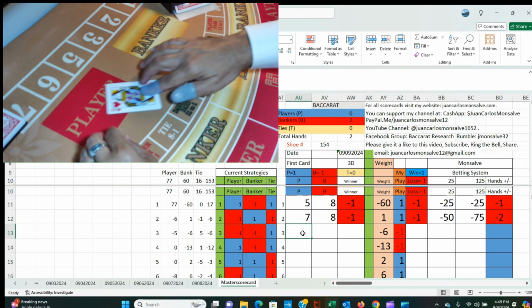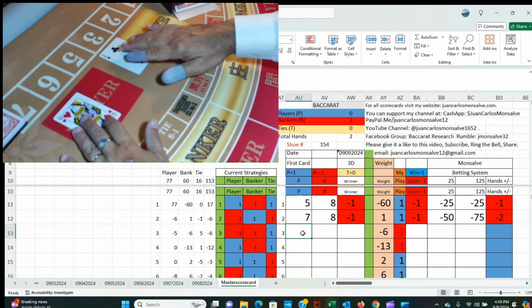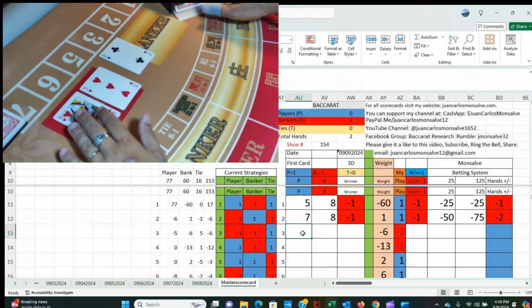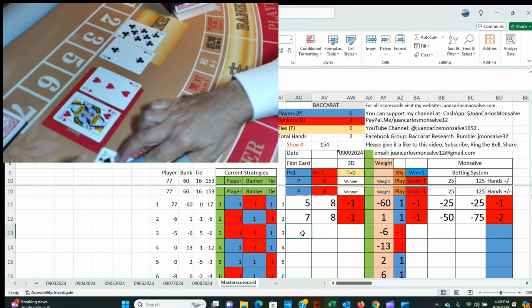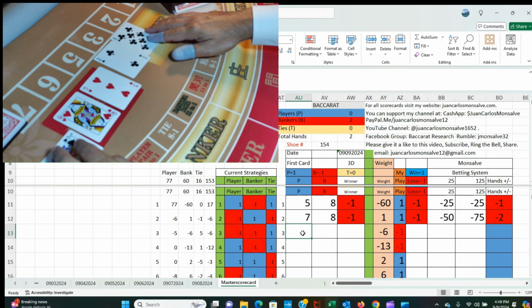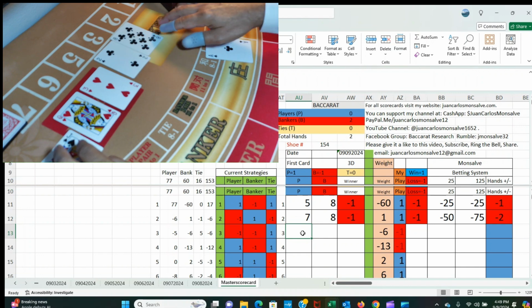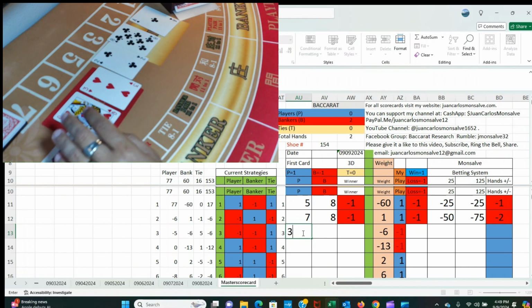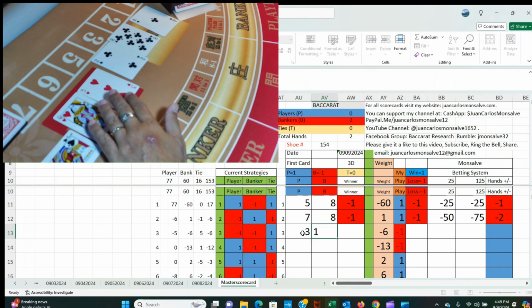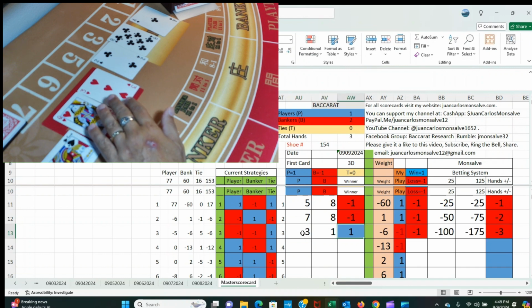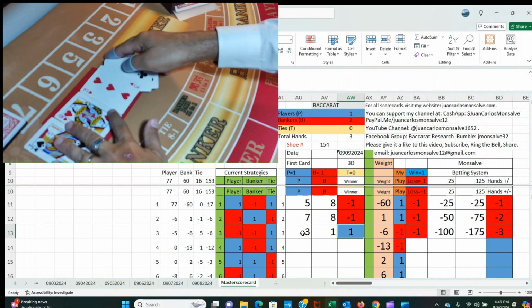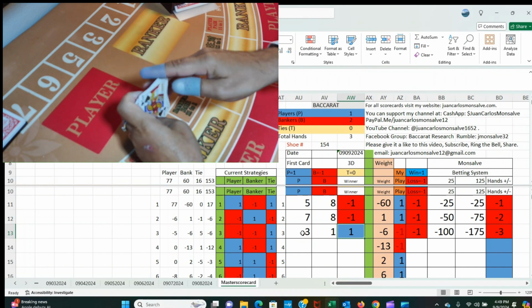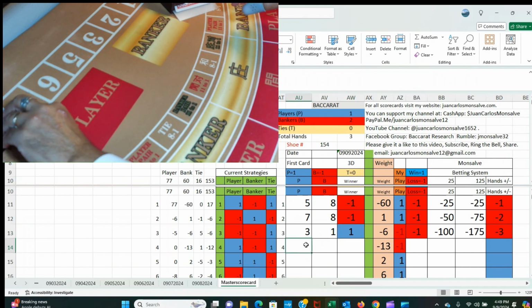So first card for player, first card for banker, second card player, second card banker. Player has a 3 and gets a third card. The third card is a 0, so it remains at 3. Banker has a 0 and gets a third card. The third card is a 1. So this is a 3 player and 1 banker. This is a player hand. I was playing banker. I lost this hand. I lost $100. Now I am down 175.